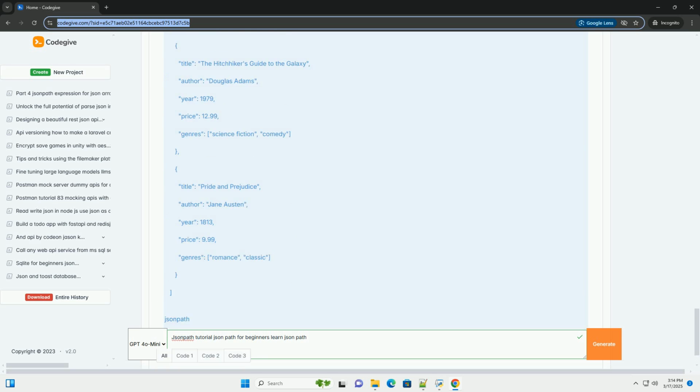Array membership workarounds: as mentioned earlier, in or contains might not be universally supported for array membership. A common workaround involves using regular expressions, assuming your implementation supports them. For example, to check if a book has the science fiction genre.